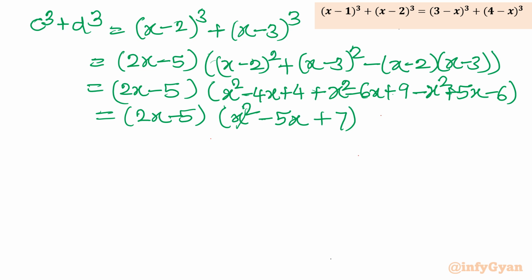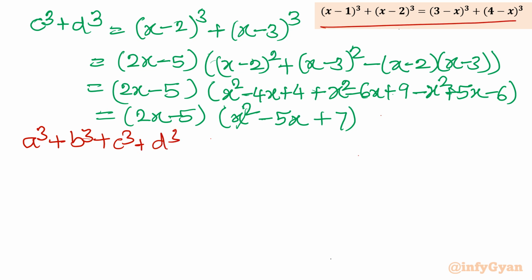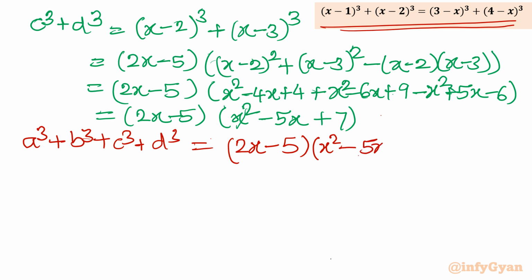So our addition left hand side would be a cube plus b cube plus c cube plus d cube. That means the given equation equals, in place of a cube plus b cube, I will write 2x minus 5 and in bracket x square minus 5x plus 13. And in place of c cube plus d cube, again you will write 2x minus 5 and in bracket this time the value is x square minus 5x plus 7.